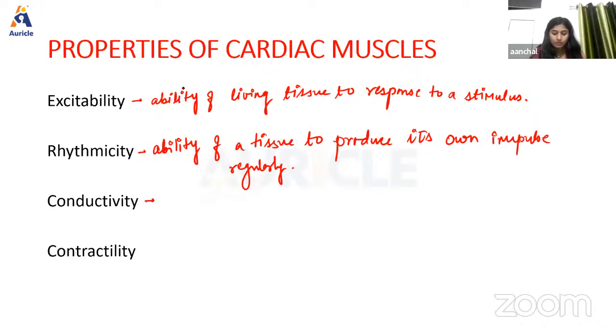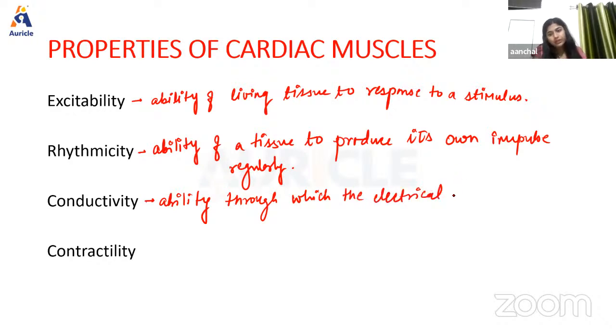So this is the ability through which the electrical impulse from the SA node is transmitted.